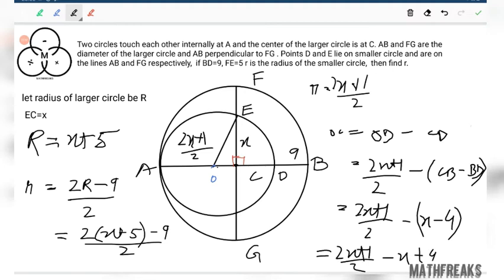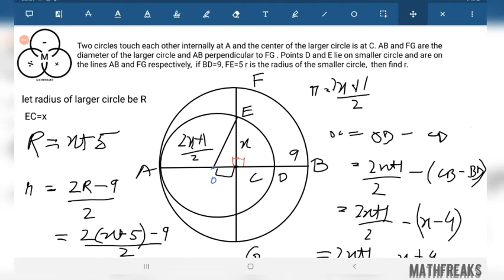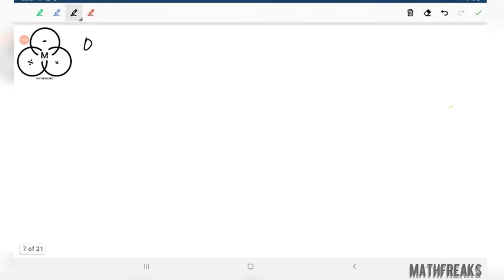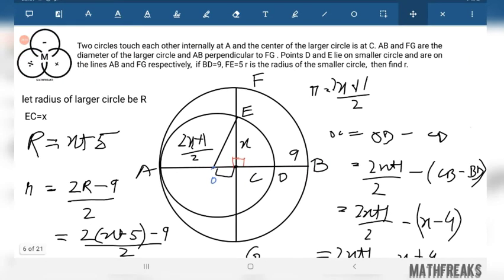Now we are having OC in terms of x. We are having EC in terms of x and OE in terms of x. Now we will just apply Pythagoras theorem and find out the value of x. This calculation is left to you. After simplifying this, you would get the value of OC as 9 by 2.